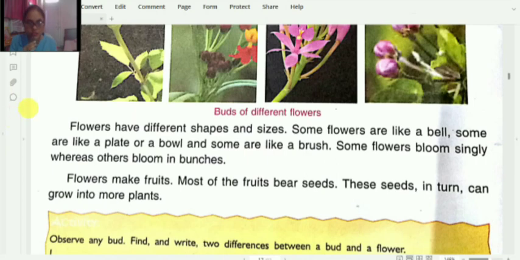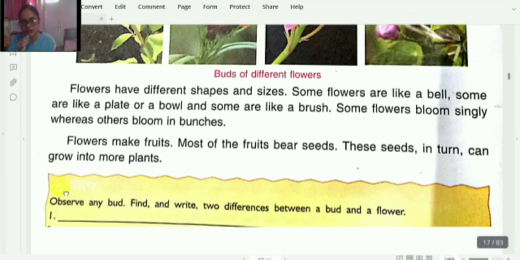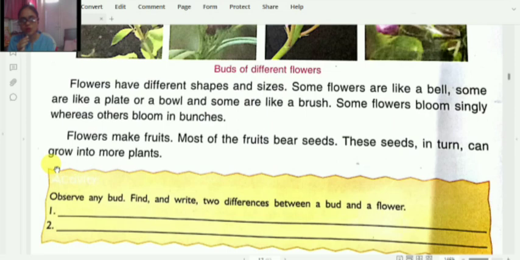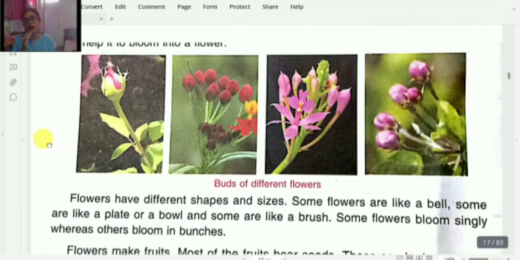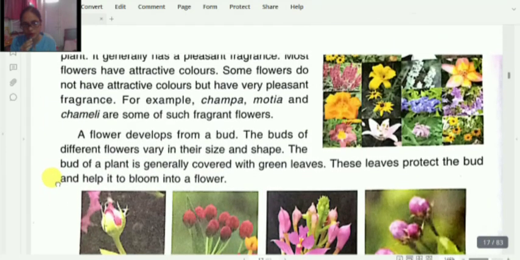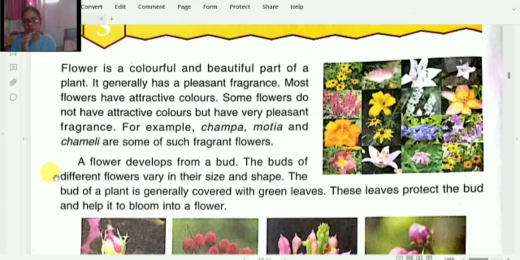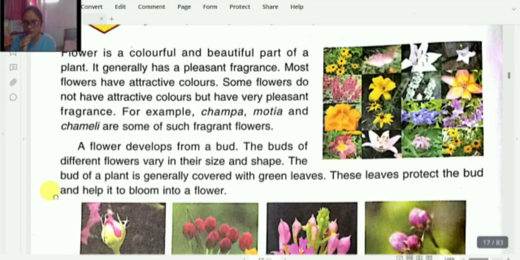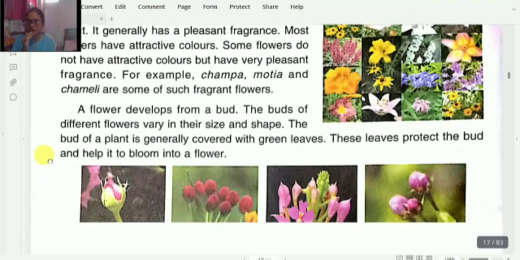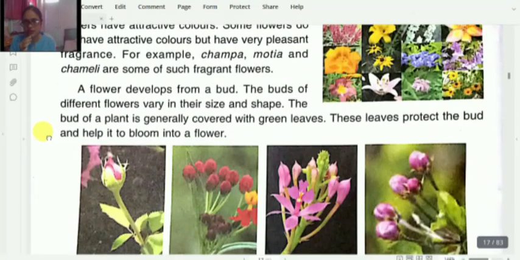Now, flowers make fruits. Most of the fruits bear seeds. These seeds in turn can grow into more plants. About these things we will learn in the next chapter. So this time we have learned about different kinds of flowers, and we have also learned about the bud. It is the bud which helps the flower to develop. It is the bud which protects the flowers and keeps them safe.